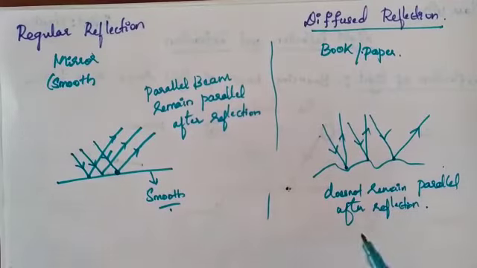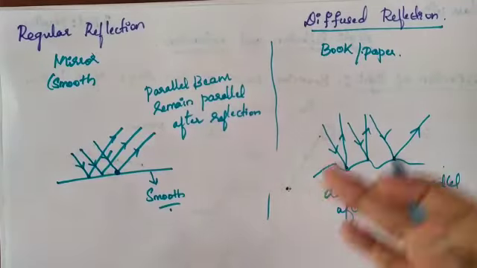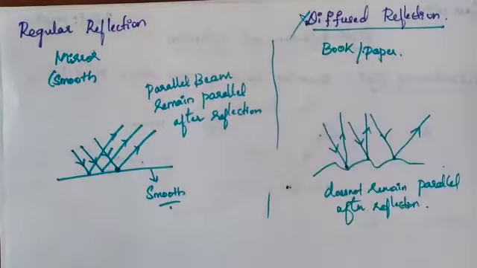If the question is what is the difference between regular reflection and diffuse reflection, you can say it. Now you have understood that regular reflection takes place on a smooth surface, and diffuse reflection takes place on a rough surface. In this chapter we are not discussing diffuse reflection. We are only concentrating on regular reflection.